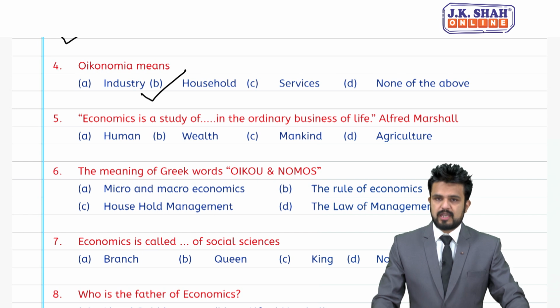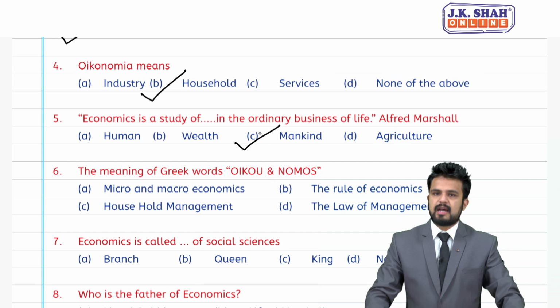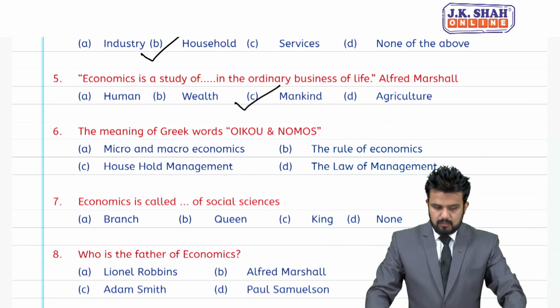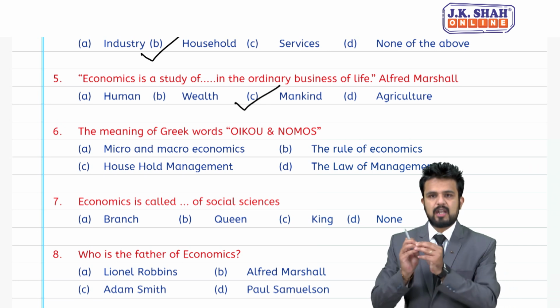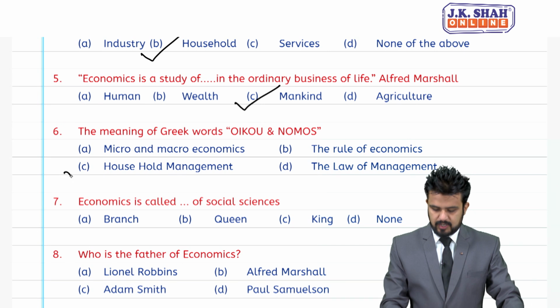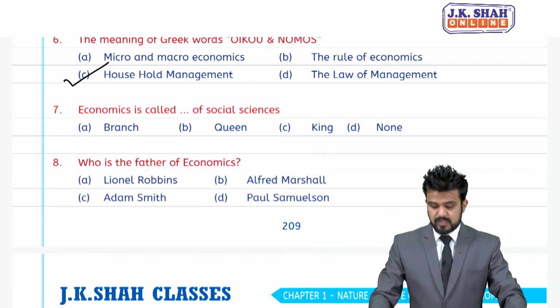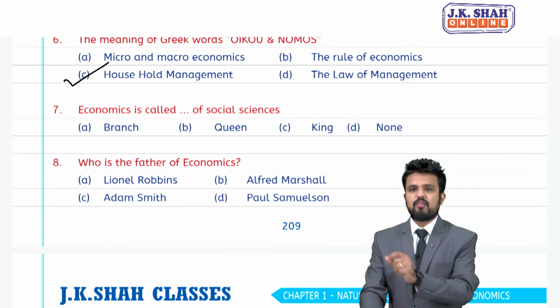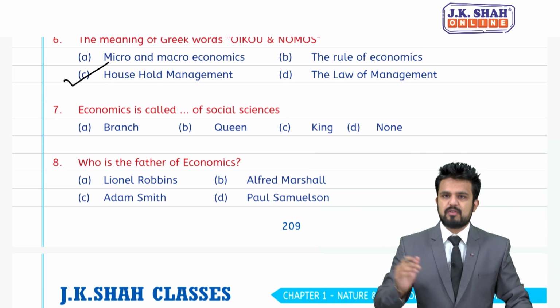Alfred Marshall says it is a study of mankind. C is the answer. Moving to the sixth, meaning of Greek word oiko and nomos stands for household management. Correct answer again C. Moving to the seventh MCQ, economics is called a dash of social science. Students, it is a branch of social science.